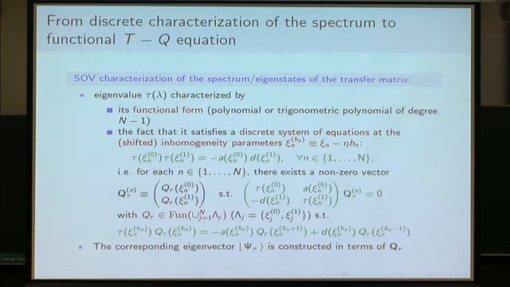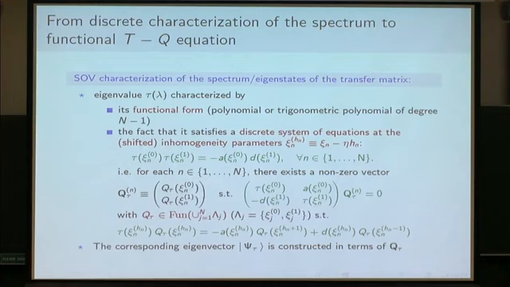So, the first problem. I just remind you how the spectrum of the XXZ antiperiodic spin chain was characterized. An eigenvalue of the transfer matrix was characterized first by its functional form: it was a polynomial, or trigonometric polynomial, of degree n-1. And second, by the fact that it satisfied a discrete system of equations at the shifted inhomogeneity parameters.